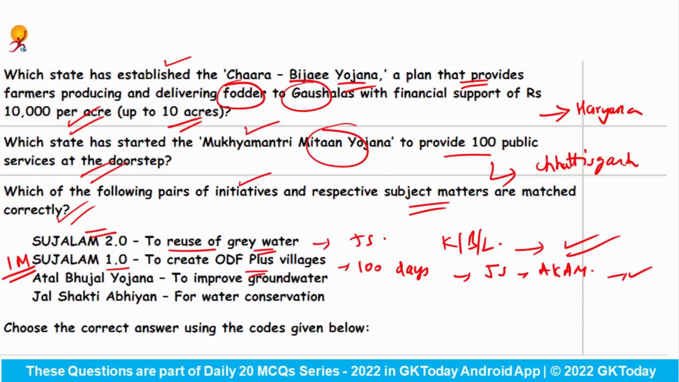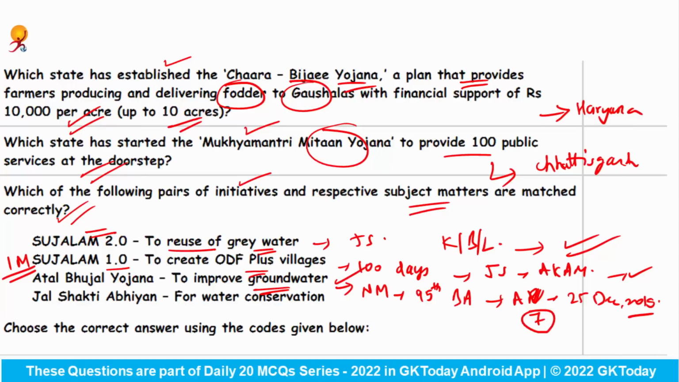Now third is Atal Bhujal Yojana to improve the groundwater. Yes, this is a groundwater management scheme launched by Prime Minister Narendra Modi on the 95th birth anniversary of the former Prime Minister Atal Bajpayee, on 25th of December 2019. The purpose of the scheme is to improve groundwater management in 7 states of India. Fine. So this is also right.